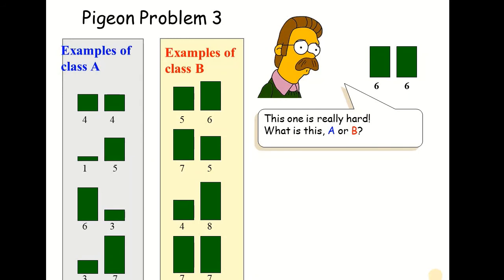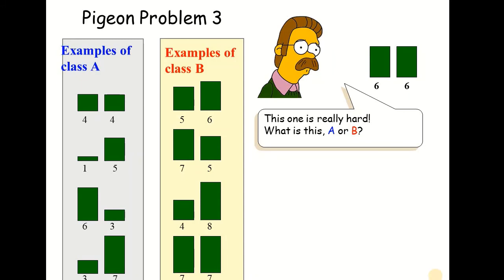For example, the first object has both values as 4, 4, then 1, 5. Then the next object has one bigger value, that is 6, but the other value is quite a bit smaller, that is 3. And the last has the values of 3 and 7. So as you can see, the last object has a sum of F1 and F2 of 10, while all the others have the sum of their two features less than 10.